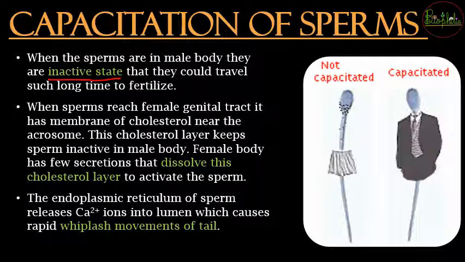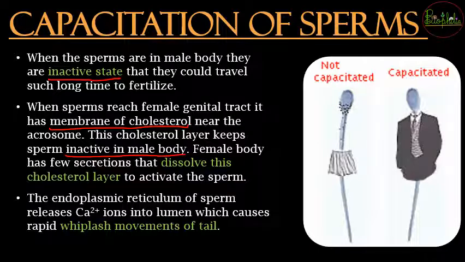So inactive state को active state में बदलना ज़रूरी है. So what are the changes that actually occur so that the change from inactive to active occurs, जिसकी वजह से these can travel for longer distances and longer time so that the fertilization can finally occur. So सबसे पहले you need to understand when the sperms reach the female genital tract, उनके ऊपर एक membrane of cholesterol होगी, and because of this membrane of cholesterol it is inactive in the male body.